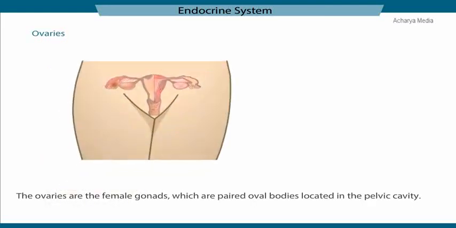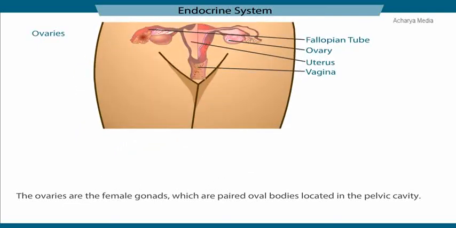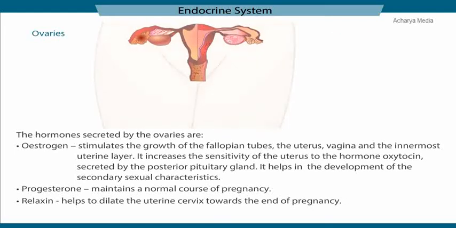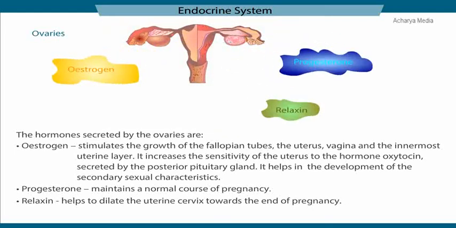The ovaries are the female gonads, which are paired oval bodies located in the pelvic cavity. The hormones secreted by the ovaries are estrogen, progesterone, and relaxin. The secretion of estrogen stimulates the growth of the fallopian tubes, the uterus, vagina, and the innermost uterine layer. It increases the sensitivity of the uterus to the hormone oxytocin secreted by the posterior pituitary gland. It helps in the development of the secondary sexual characteristics.